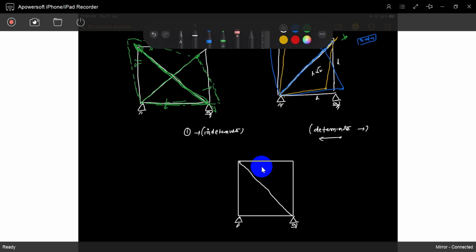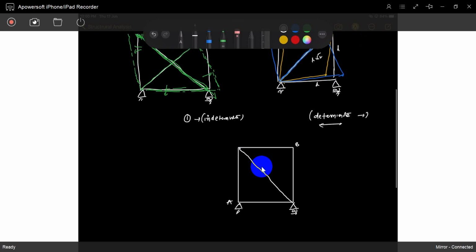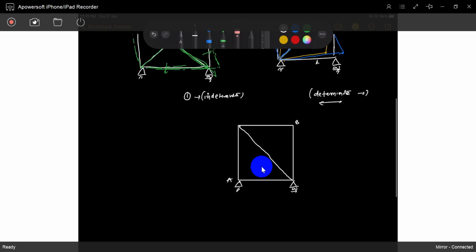So lack of fit arises maybe between A and B, in the AB member. So what will happen if the AB member is too long? The member AB is too long compared with the actual length.